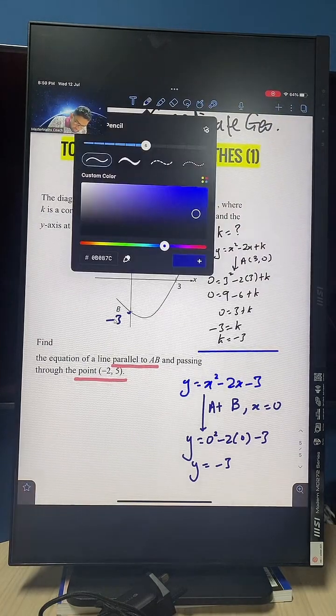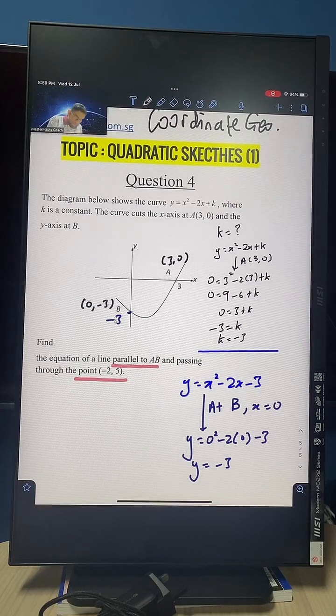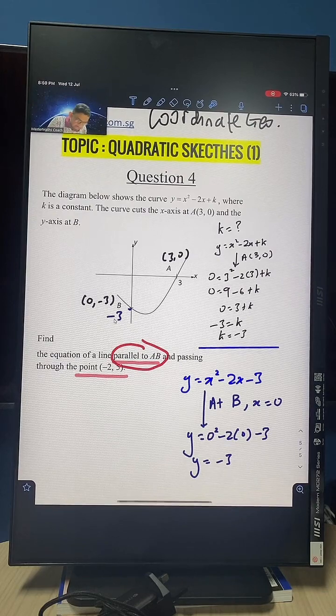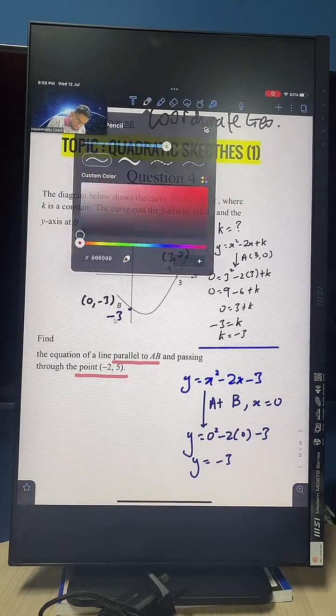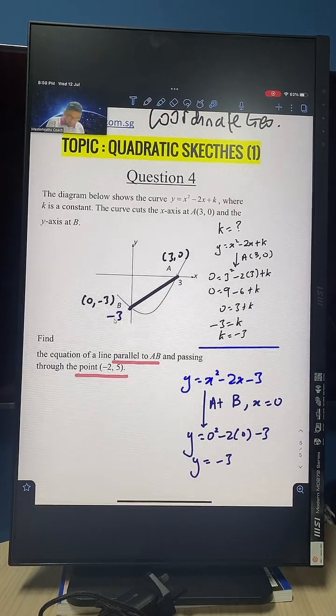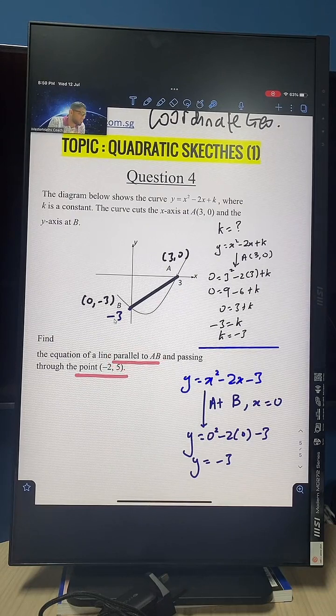Let's label the coordinates itself. So this will be 0 and negative 3. This will be 3 and 0. Now what you need to do next is this. That particular line that they want you to find is parallel to AB. Parallel to AB means it goes from A to B in a parallel manner. It may not be the exact same line, but it has the same.